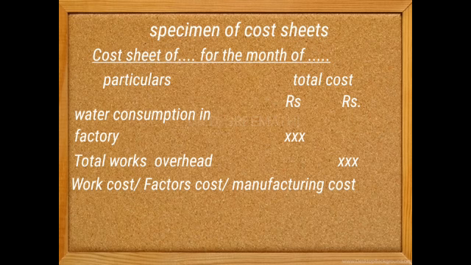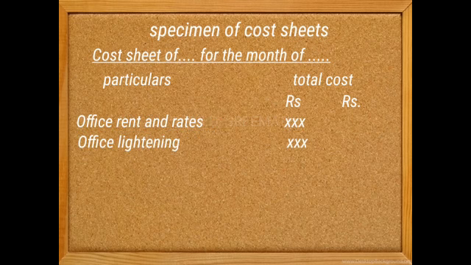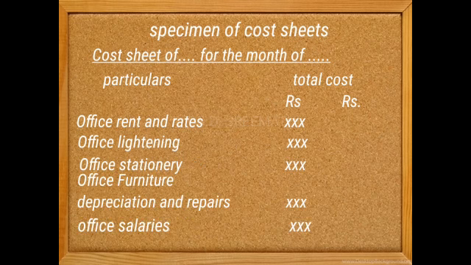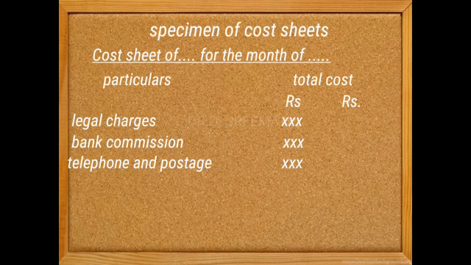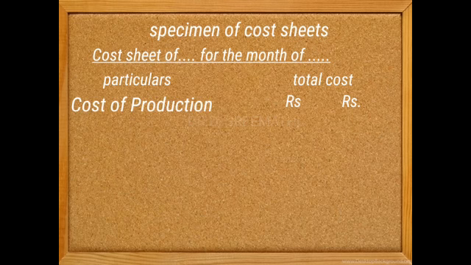Along with this we have to add office or administrative overheads. What is it? The expenses related to the office, not the factory. Factory will come under factory overhead. Now it is with the office. So office rent and rates, office lighting, office stationery, office furniture, depreciation and repairs, office salaries, legal charges, bank commission, telephone and postages, office cleaning. The total of this administrative overhead is added to works cost, then it will come as the cost of production.